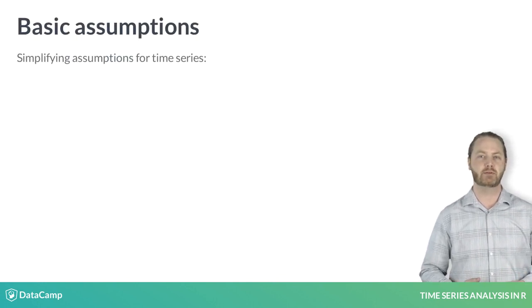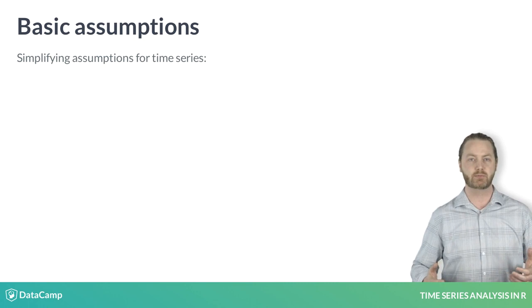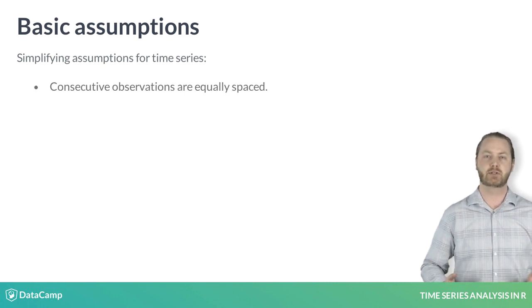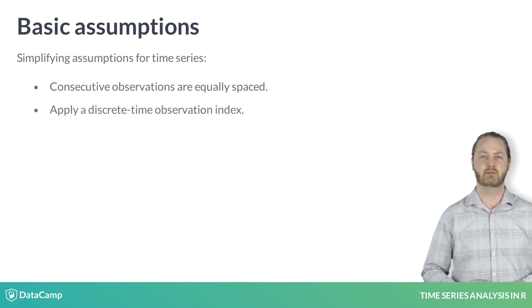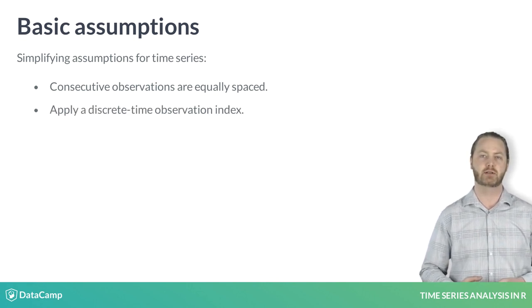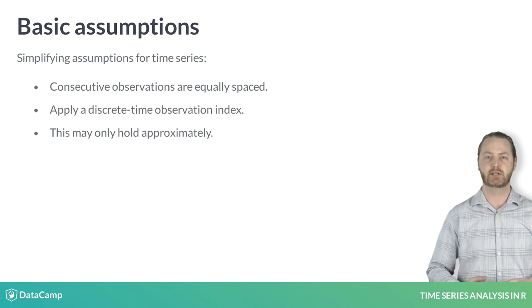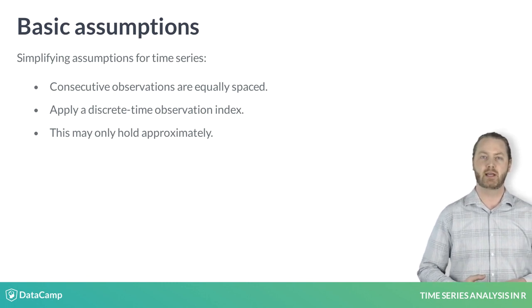The analysis of time series data proceeds with some simplifying assumptions. The first assumption is that consecutive observations are equally spaced. Secondly, a discrete time observation index is applied. In practice, this may only hold approximately, and sometimes data may be missing.